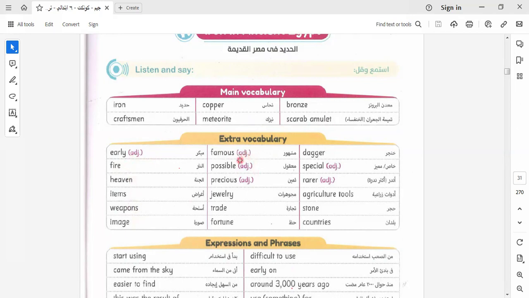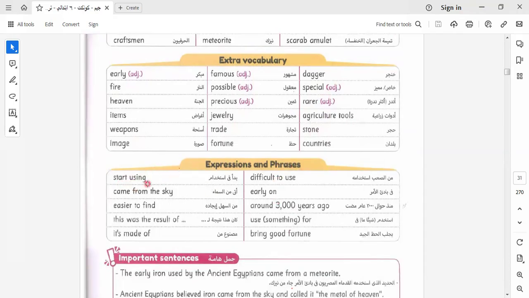We know famous and popular have the same meaning. Famous and popular. We have possible, precious, jewelry, trade, fortune, dagger, special, rail, agriculture, tools, stone, and countries.